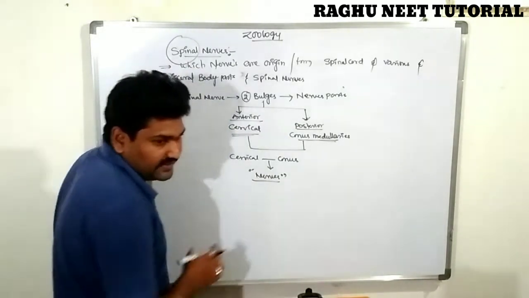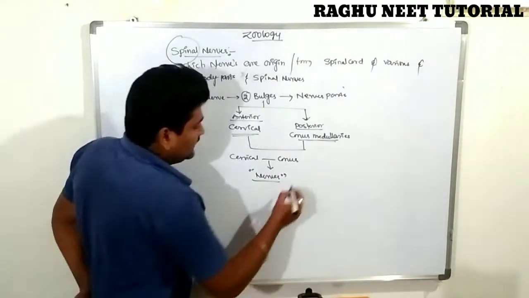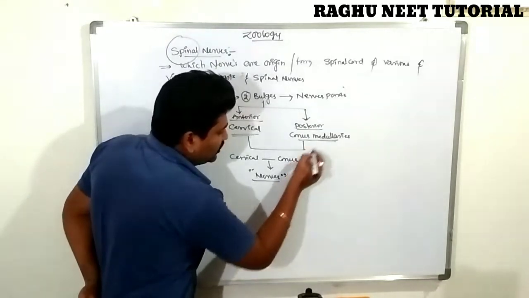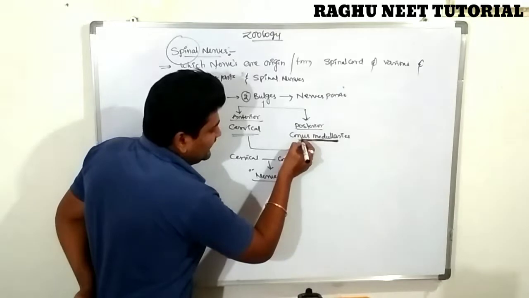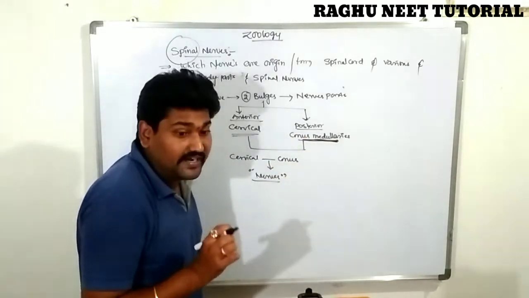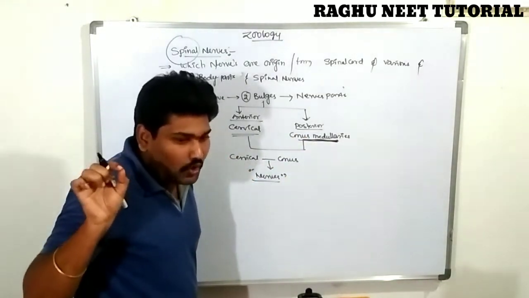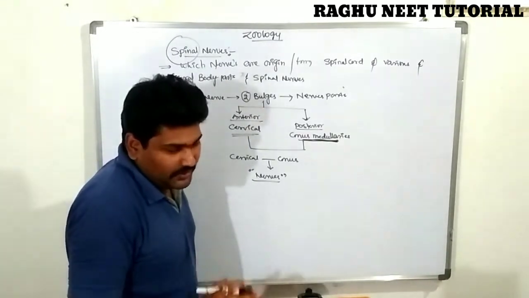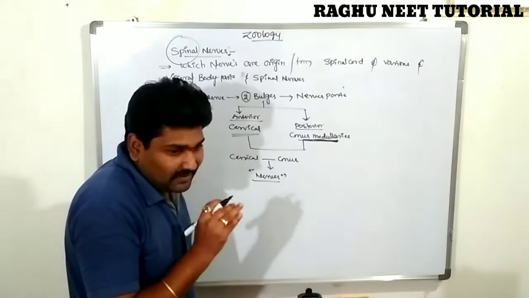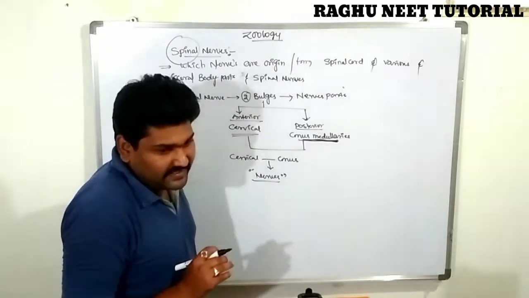In this nerve cord there is presence of nerves, but the nerve part completely ends in the conus medullaris region. There are no nerves below the conus medullaris.